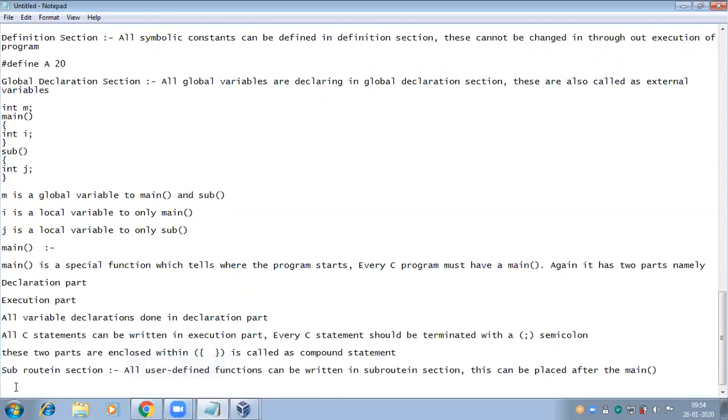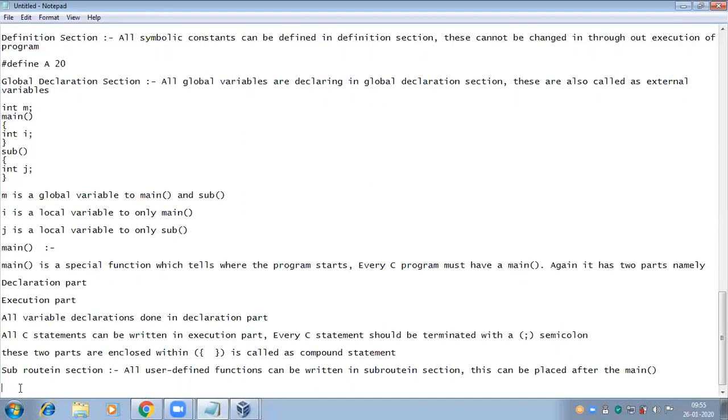Next, link section. Link section provides the instructions to link with other files. Hash include stdio.h header file. Stdio stands for standard input output header file. The corresponding header file should be included in the link section only, like math.h, string.h, stdlib.h, and graphics.h, to provide the instructions to link with other files.